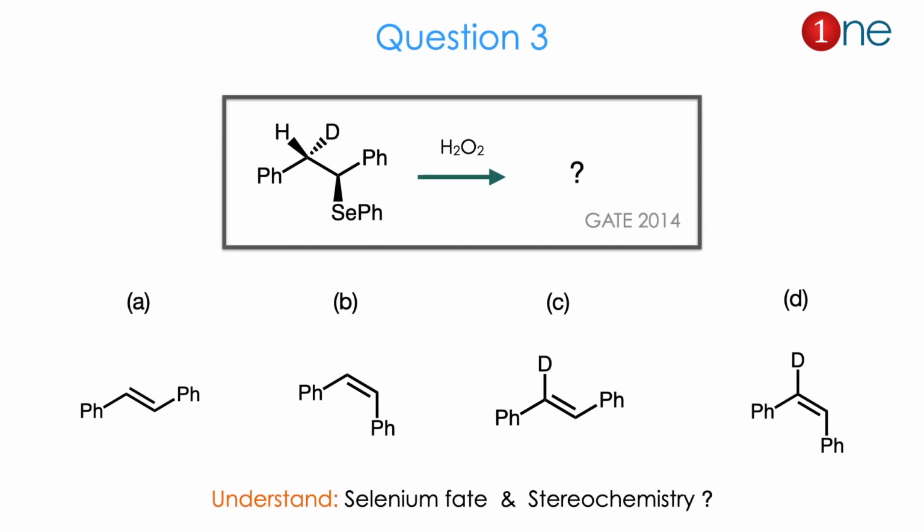Then question number 3. The starting material you have is ethane attached with many groups, phenyl on both sides and a deuterated hydrogen, and you have selenium phenyl. So you are using peroxide, and they ask you to find the product.